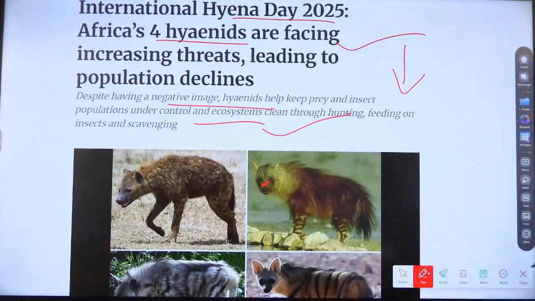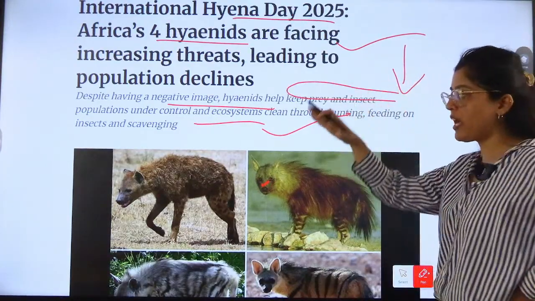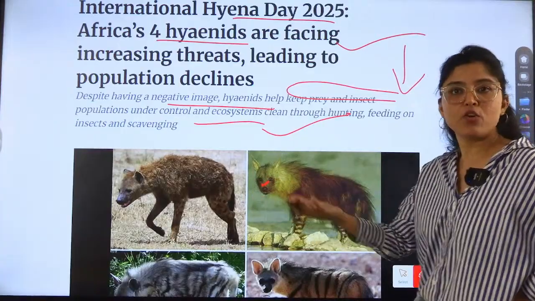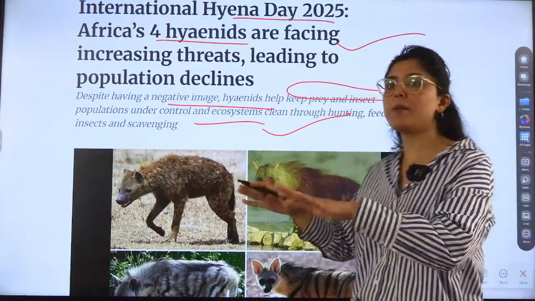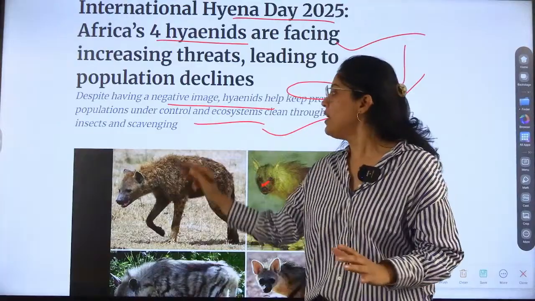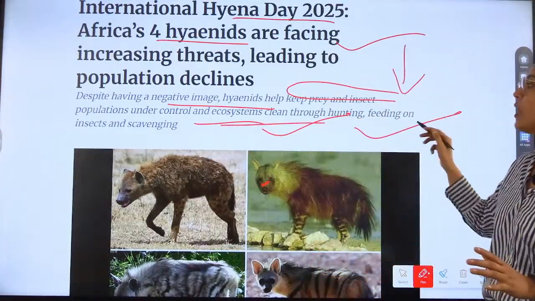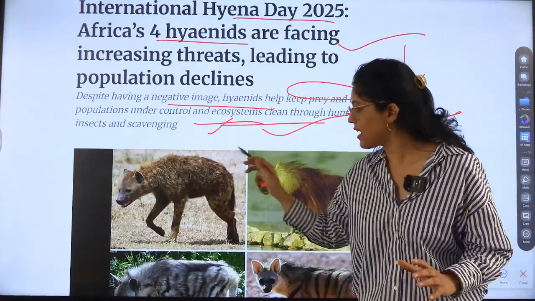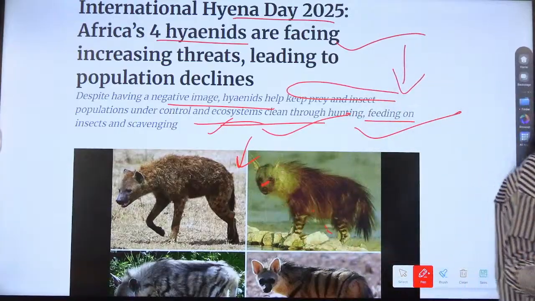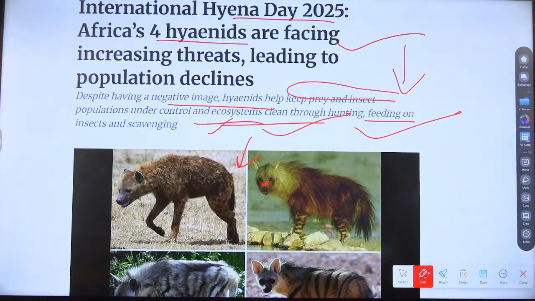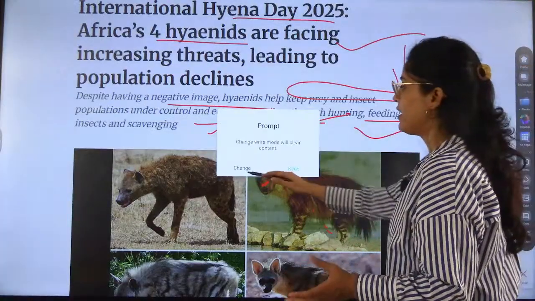Despite having a negative image, hyenas keep prey and insect populations under control. Everyone has a role to play in the ecosystem. They keep things under control and the ecosystem clean through hunting, feeding on insects and scavenging. Scavenging, so they are actually cleaning the environment.